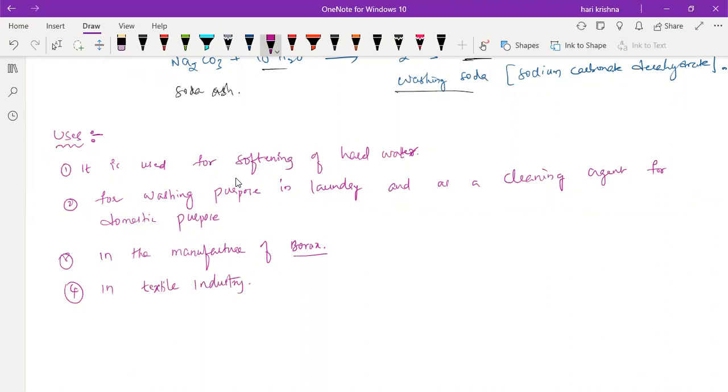Borax is used in the preparation of glass. So these are the uses of washing soda. Fine.